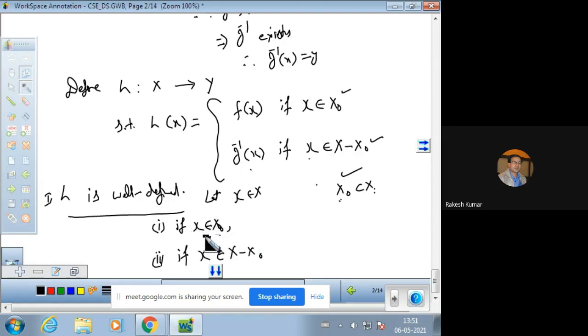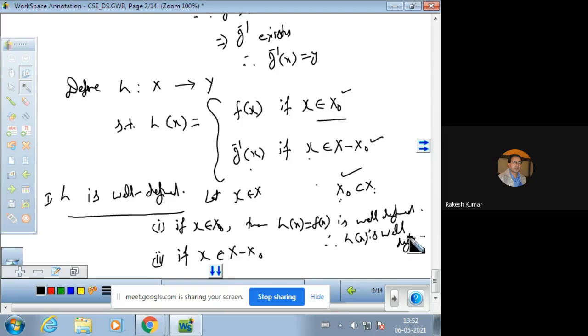So if x belongs to x naught, then by this definition h of x should be f of x. And f of x is already well defined, f is a given function. So it gives that h of x is well defined. So well defined is proved in the first case.